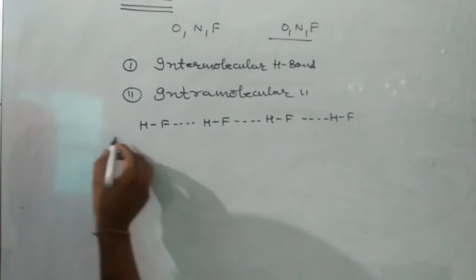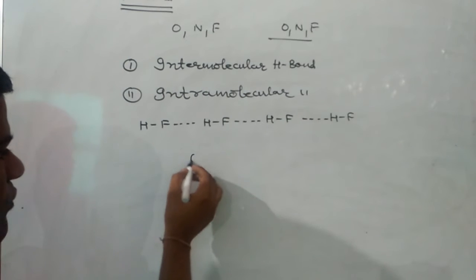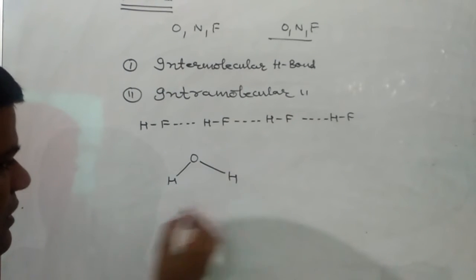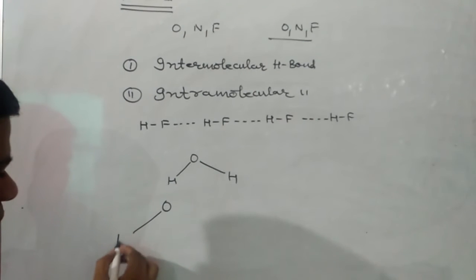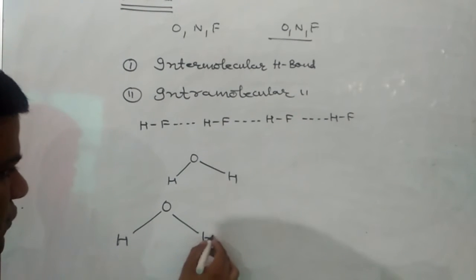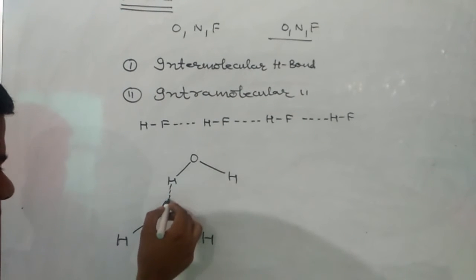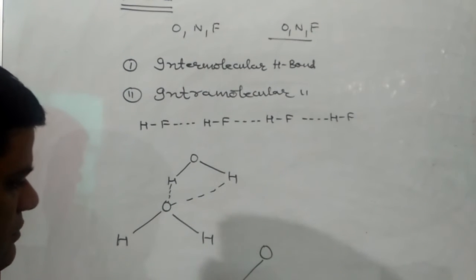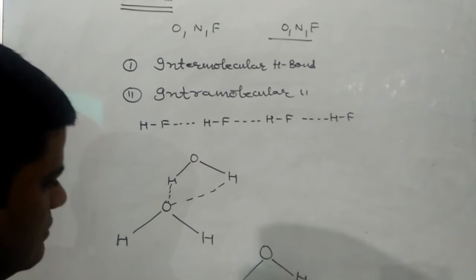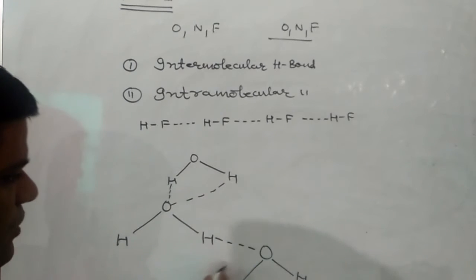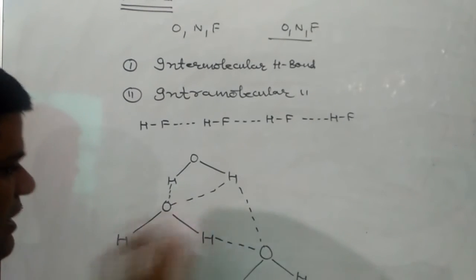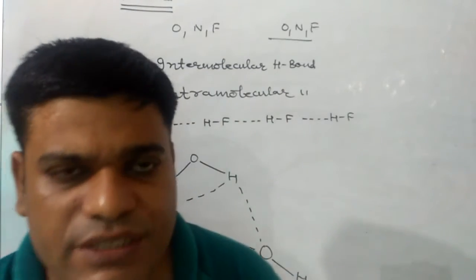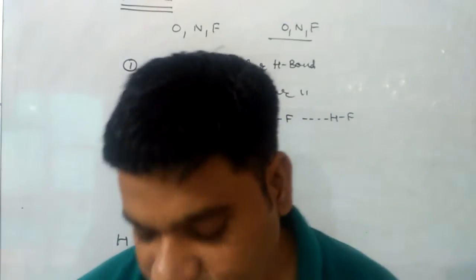In the same way, a water molecule can form four hydrogen bonds. So the bond between hydrogen and oxygen of different water molecules is also intermolecular in nature.